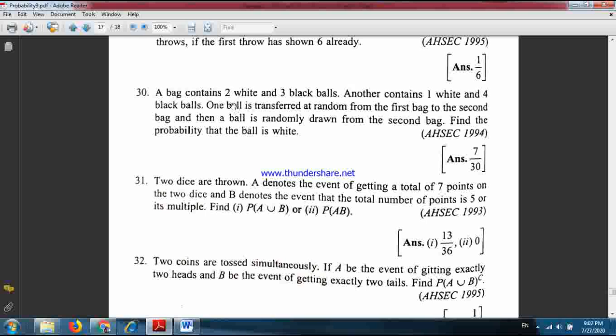Now in the first bag, in total how many balls were there? 3 plus 2, that means 5 balls were there, and the total number of possible outcomes is 5C1, or simply 5. And what is the favorable number of outcomes? If the transferred ball was white, then out of 2 white balls, 1 ball was transferred. So favorable number of outcomes is 2C1, or simply 2. So P(A) is 2 upon 5.